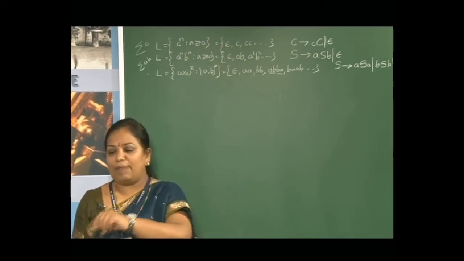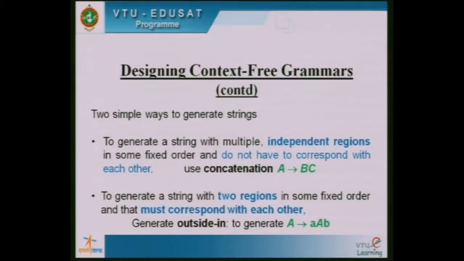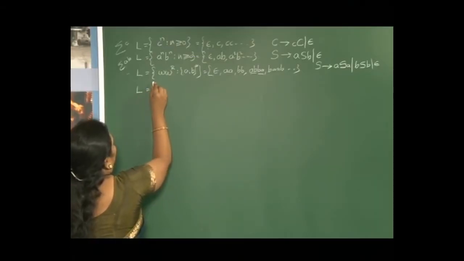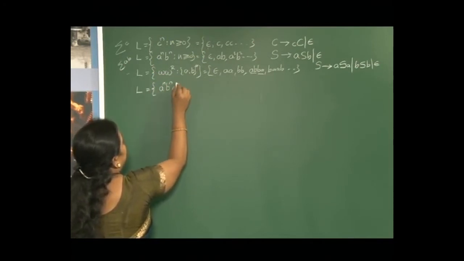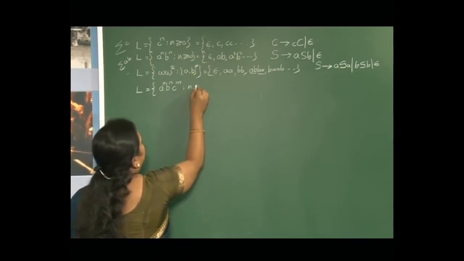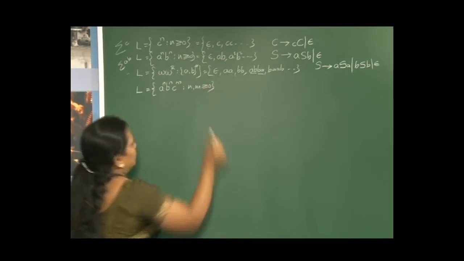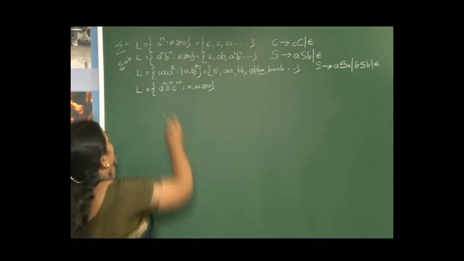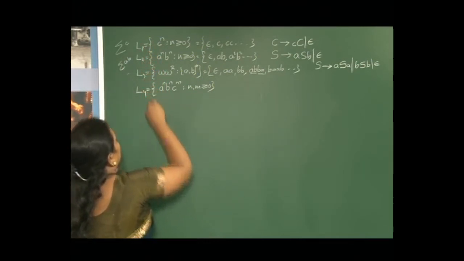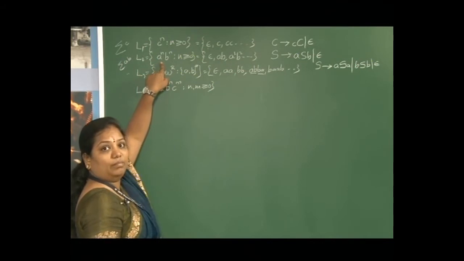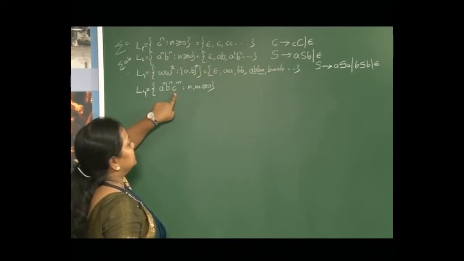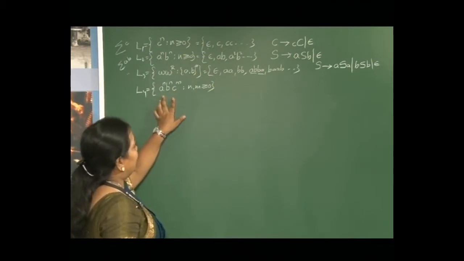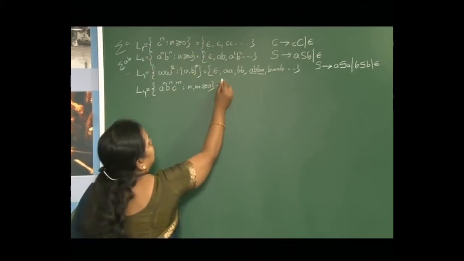Now, for applying these two ways of generating the strings, let us go for writing a language wherein I have A raised to n, B raised to n, C raised to m where n, m are greater than or equal to 0. What I am doing here is that language 1 and language 2 are being concatenated. Language 1 is A raised to n, B raised to n and language 2 is C raised to m. If I concatenate these two languages, what are the possible strings in this language?